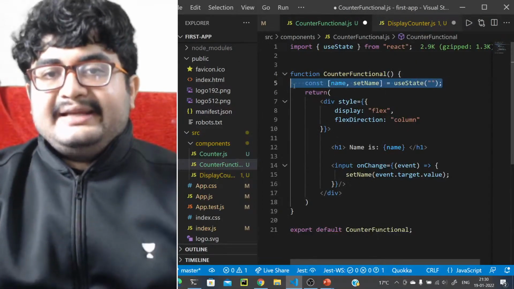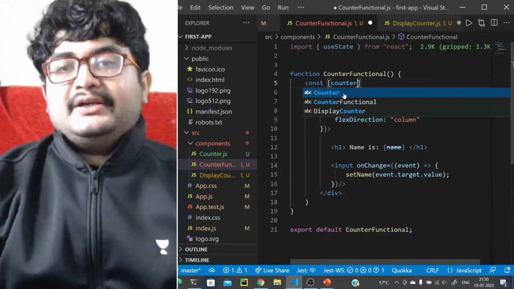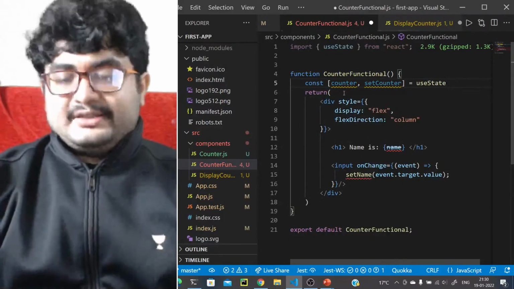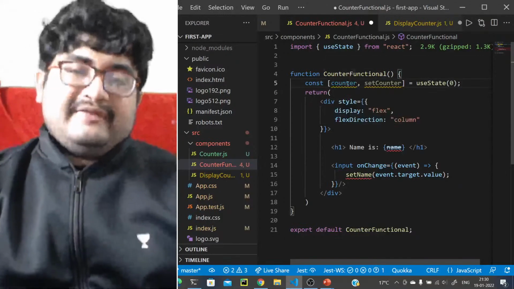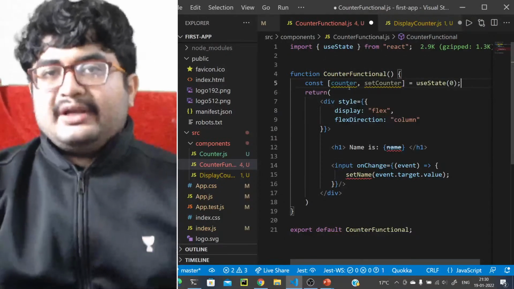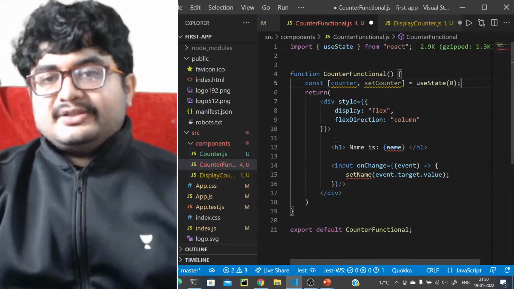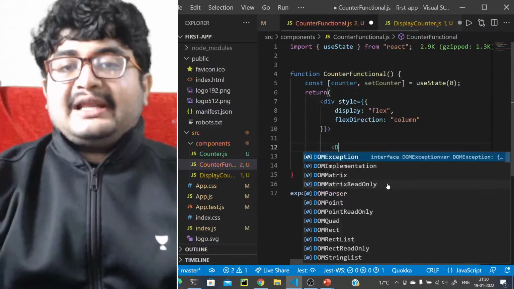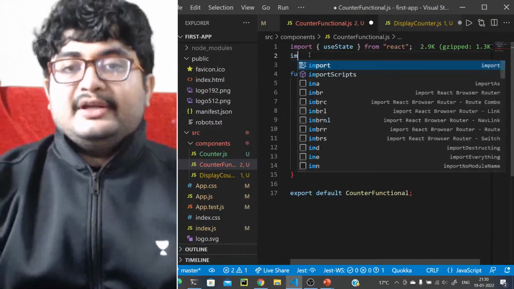So let's get back to the counter application again. So const counter, setCounter is equal to useState 0. Again, I'm just naming the variables like this because they make more sense. I could have used the name variable, but storing a counter in a name variable doesn't make sense, so that's why I'm renaming, right? Okay, so what I want to do here is display the counter here like this using the display counter, right?